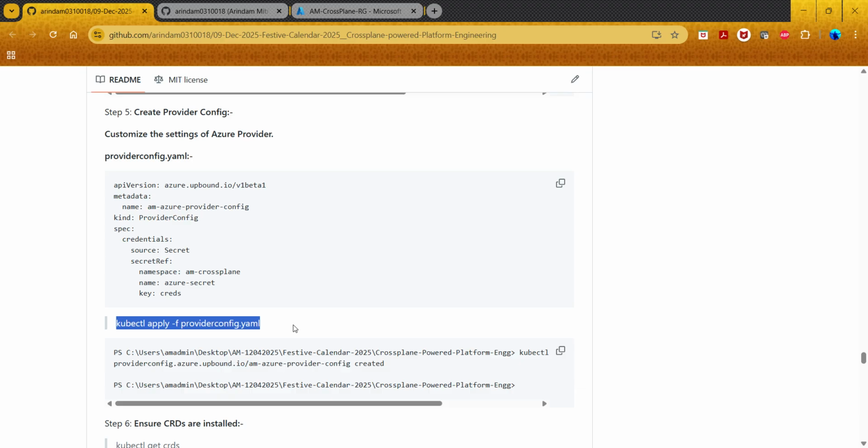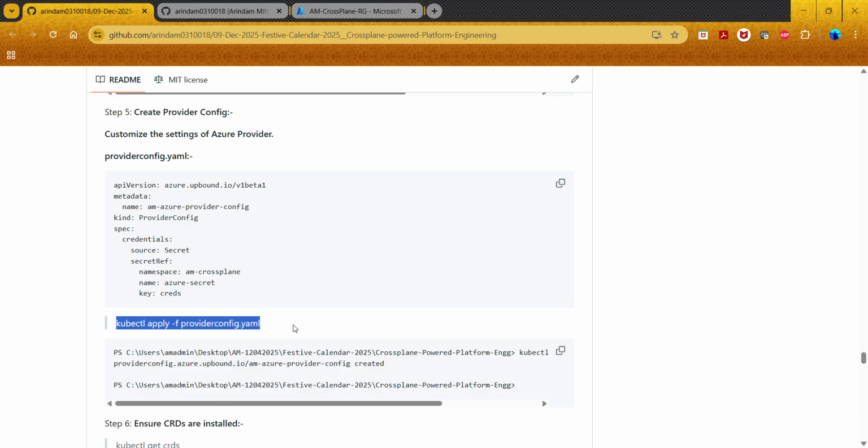Once this is applied, your Crossplane knows that I have to deploy all the Azure resources and everything into this proper subscription. Because today I have a single subscription where I have a Kubernetes cluster, and I am deploying all my resources in the same subscription where my Kubernetes cluster is hosting the Crossplane.